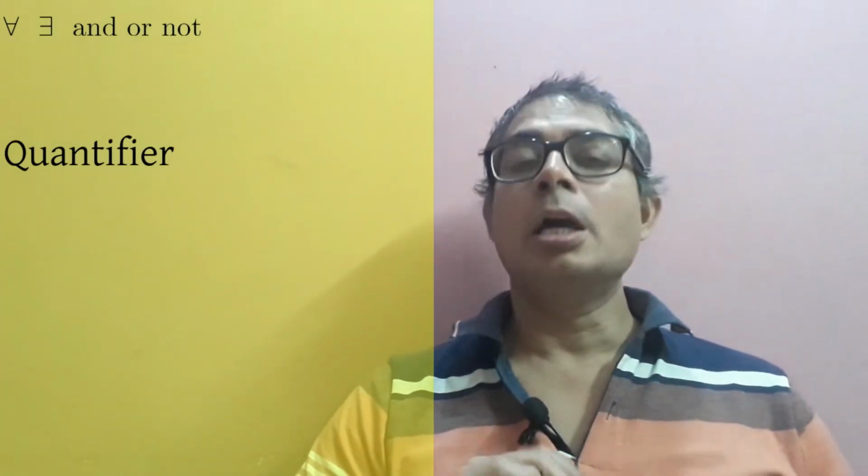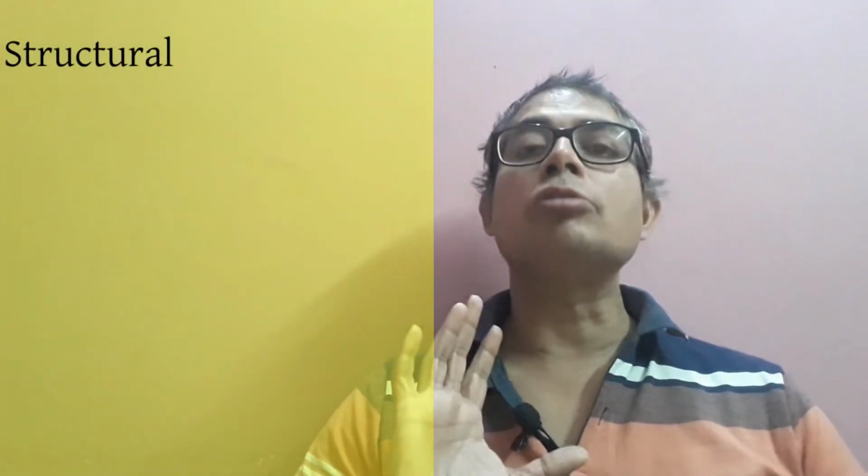But first, a little notation. The for alls and there exists are together called quantifiers. Now for the rules of our grammar. Let me split the rules into two categories. First, the structural ones. These will tell you how to construct a sentence in the language of mathematical logic.